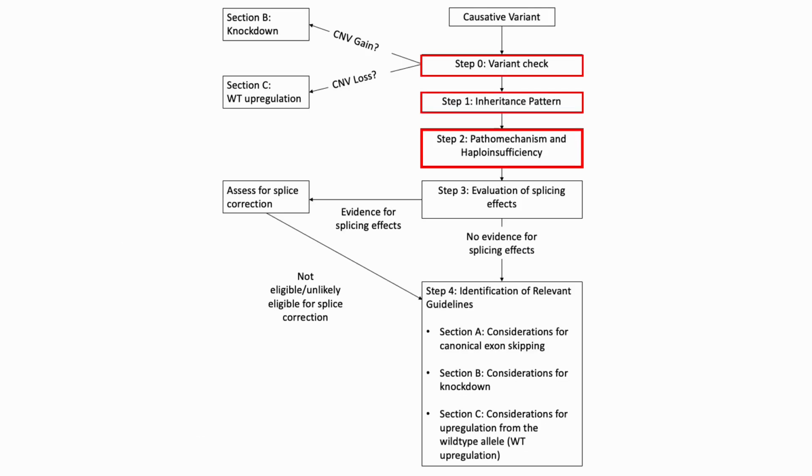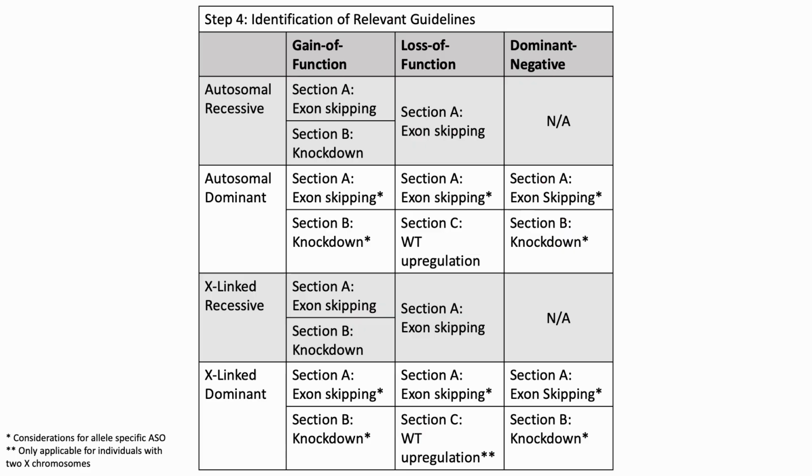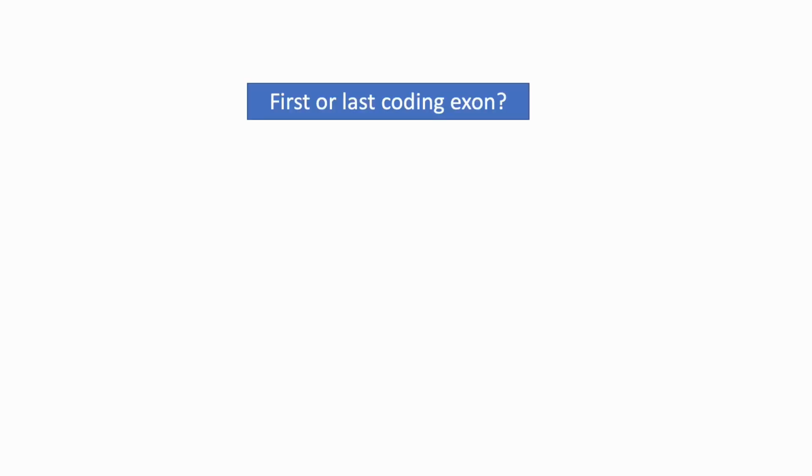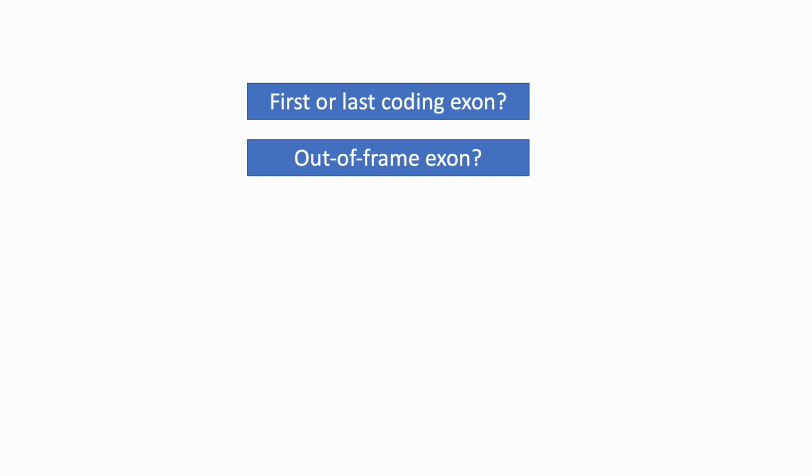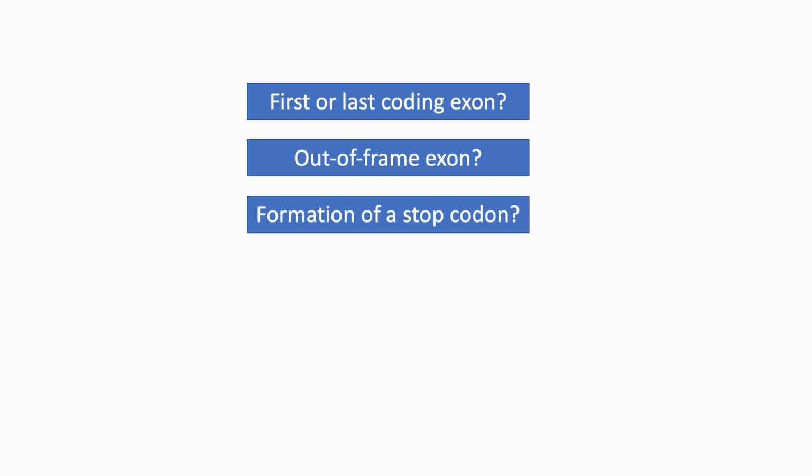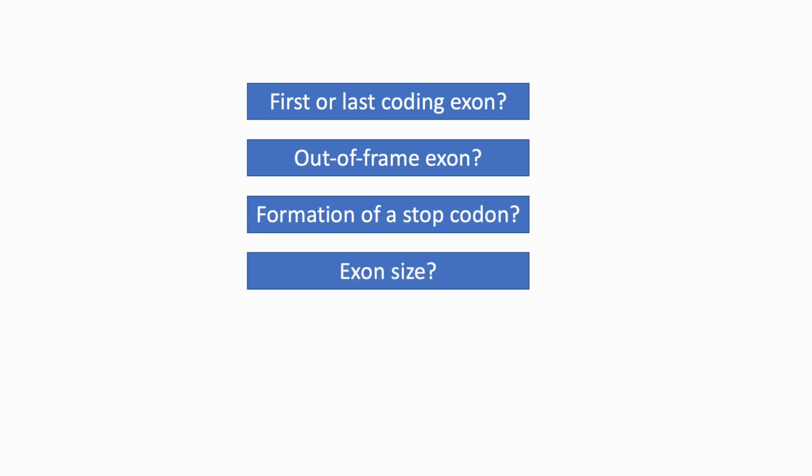Given that this variant is a frameshift variant and no splicing data is available, we can skip over step 3 and instead jump to step 4 as suggested by our guidelines. Since our variant is loss of function and autosomal recessive, we can assess this variant for exon skipping. Let's begin by assessing whether the variant is in the first or last coding exon, if the exon is out of frame, or if a stop codon is generated if skipped, as well as checking the size of the exon.